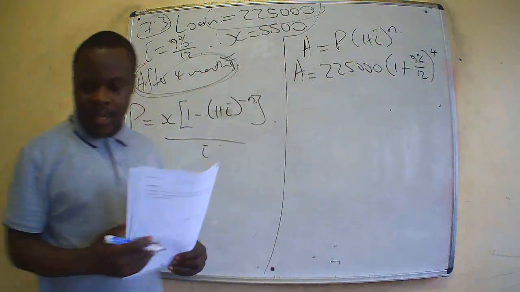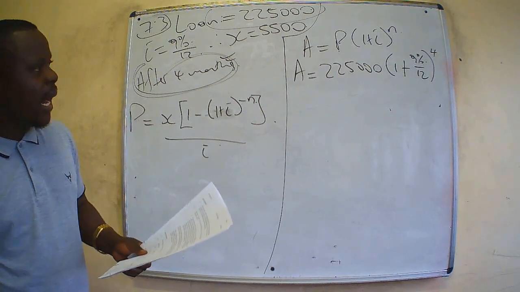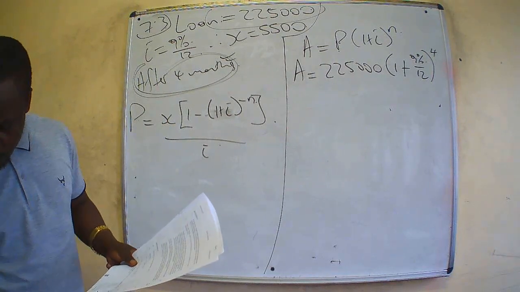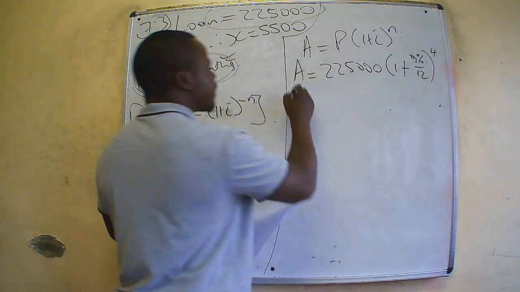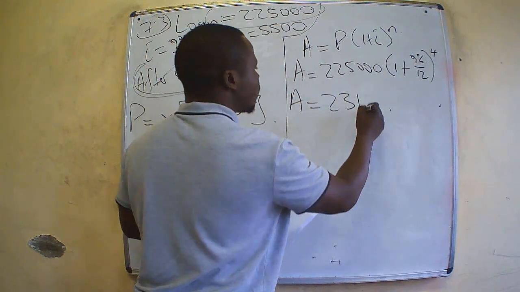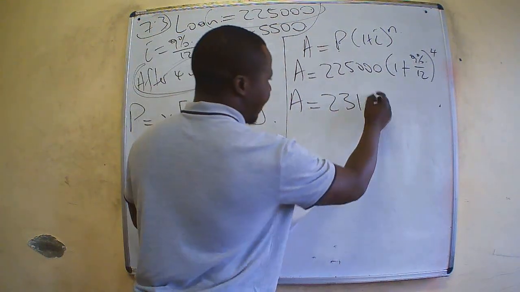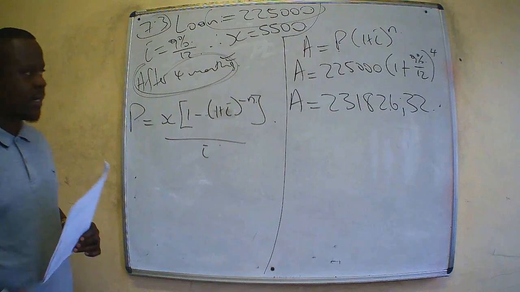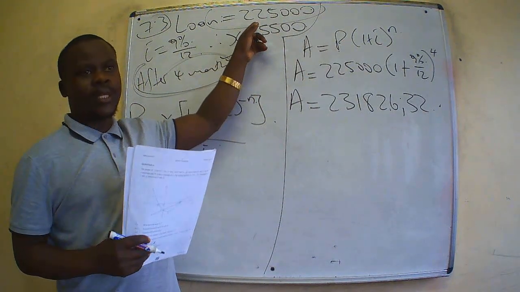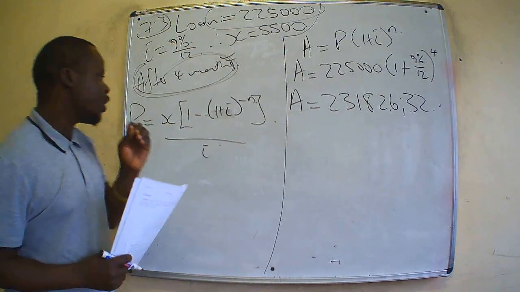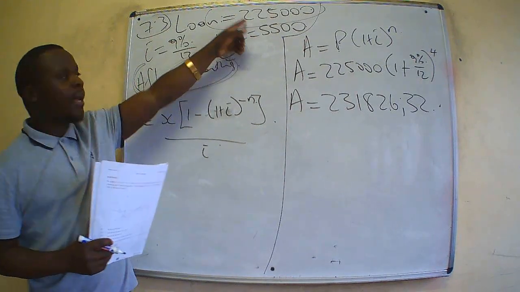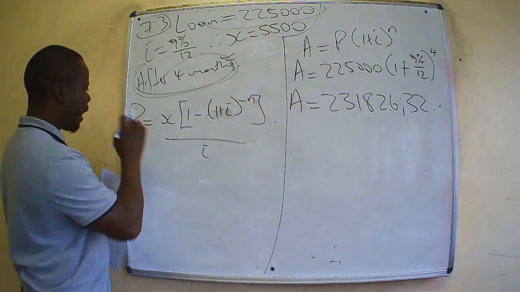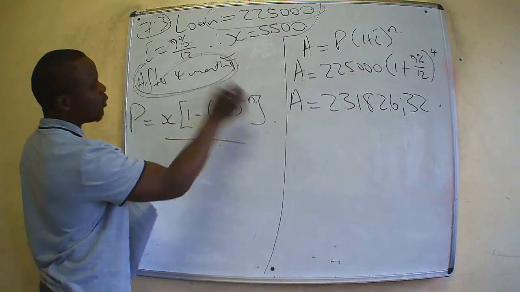Let's make our calculation to understand how much she is supposed to pay after those 4 months. In 4 months' time, this is going to be worth 231,826.32 cents. So after 4 months, this is no longer 225,000. The bank will recognize that you are not owing 225,000, but you are owing 231,826.32 cents.